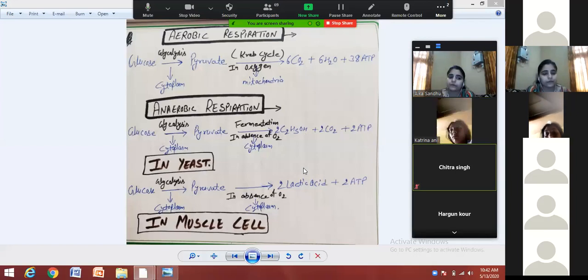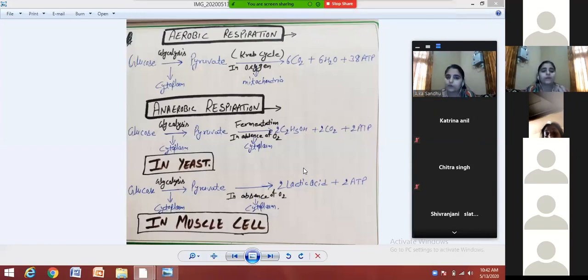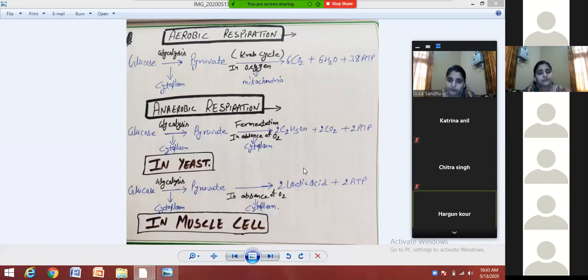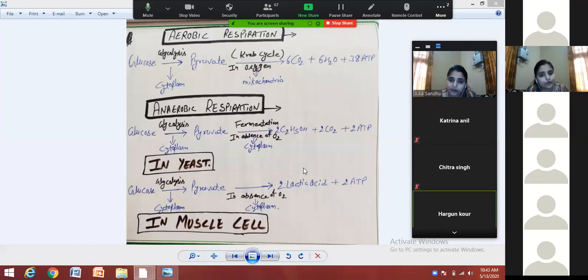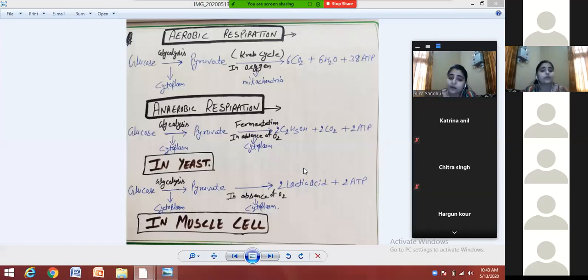I'm telling you, in aerobic respiration, glucose changes into pyruvate. This process is called glycolysis. Glucose is breaking, so lysis means breakage. Glycolysis takes place inside the cytoplasm of the cell. Inside the cell there is the nucleus and the cytoplasm. This pyruvate, which is formed in the cytoplasm, then enters the mitochondria of the cell, and inside the mitochondria this pyruvate changes into carbon dioxide, water, and energy. So the first step of reaction is called glycolysis.